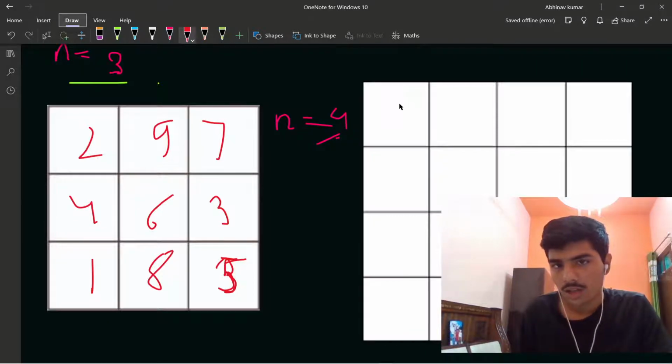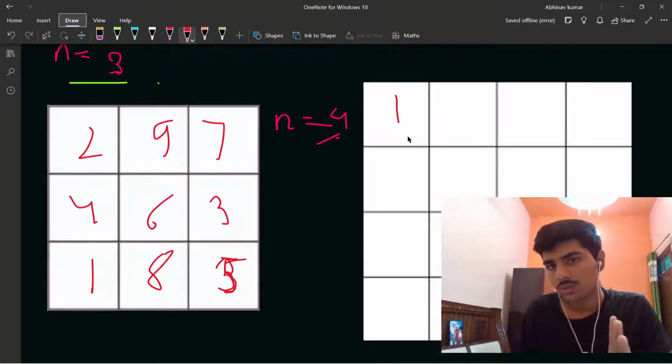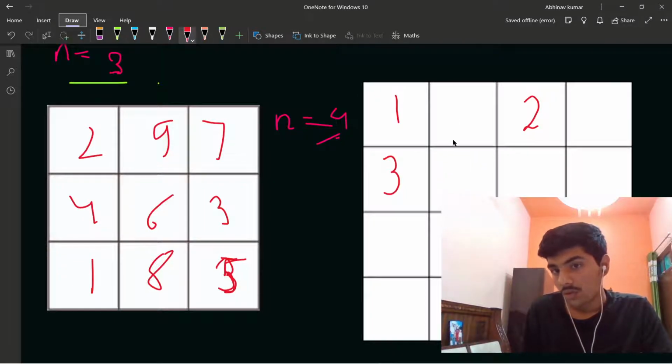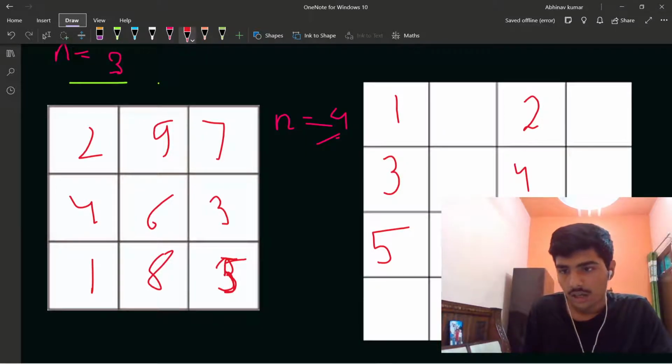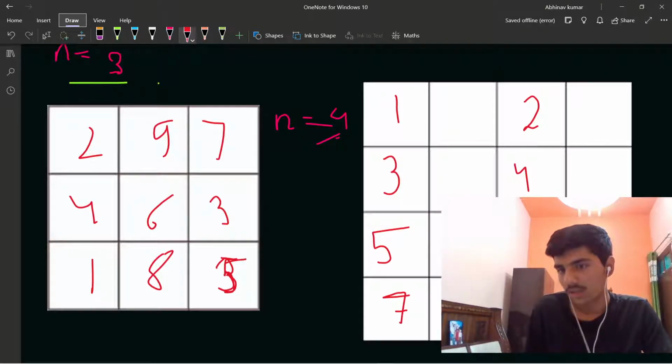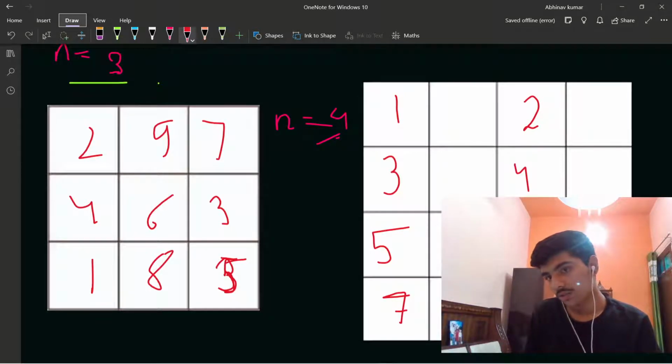So I will take 1 here, and then for the next element after 1, which is 2, I will not take the next cell, but one cell after it, leaving 1 gap in between. On 3 also 1 gap in between, then 4, 5, 6, 7, each with 1 gap in between. So 7 should be here, 8 here, and after this I cannot put 9 here, so where should I put 9?